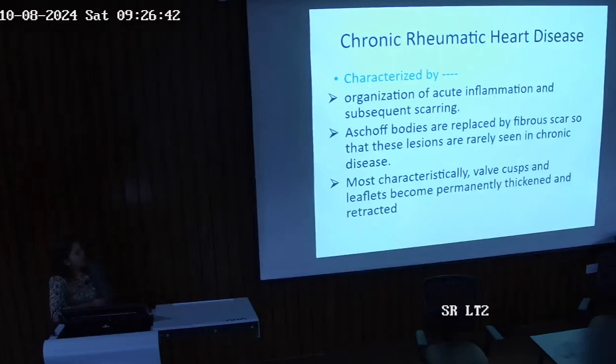Aschoff bodies, that is replaced by fibrous scars, and they are rarely seen in chronic lesions. That's why I'm telling you, if they tell you about rheumatic heart disease, you are supposed to write about chronic lesions and not mention Aschoff bodies. And don't draw Aschoff bodies in that answer, okay? Aschoff bodies are completely replaced by fibrous tissue. Most characteristically, the valve cusps and the leaflets become permanently thickened and retracted.